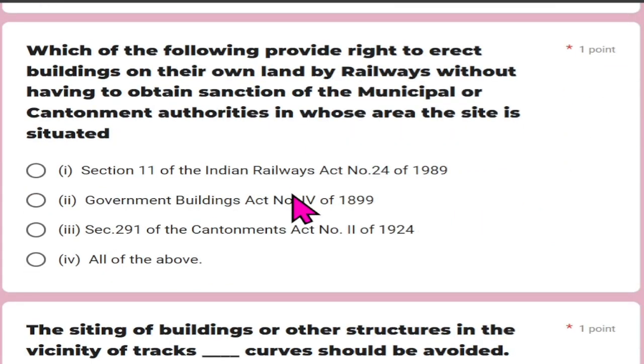Which of the following provide right to erect building on their own land by railway without having to obtain sanction of the municipal or cantonment authorities in whose areas the site is situated? Section 11 of the Indian Railway Act number 24 of 1989, Government Building Act number 4 of 1899, and Section 291 of the Cantonment Act number 2 of 1924. Here all the answers are correct, so all of the above will be the right answer.